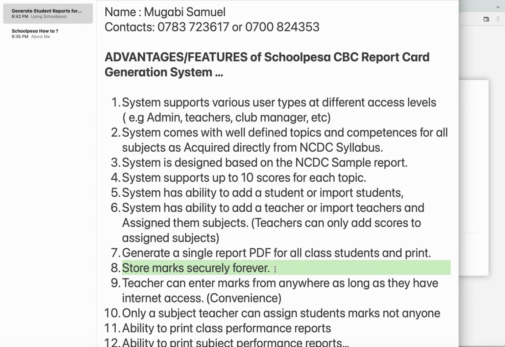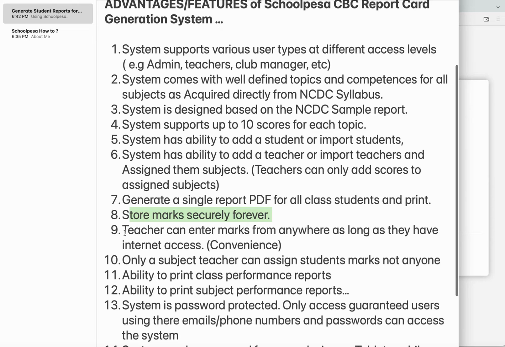Yes, so in our system, when a new term begins, you create what we call a session for the term. So the marks of the term are stored. When you save them, they are archived, so they are in the system forever. When you go to the next term, you create a new session. So whenever UNEB wants them, or whenever you want to submit them, you can just restore the archive and submit to UNEB.